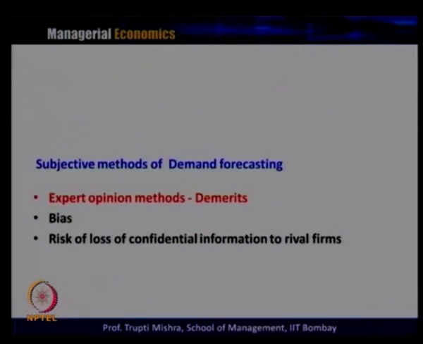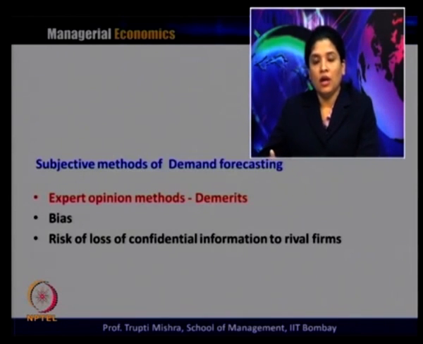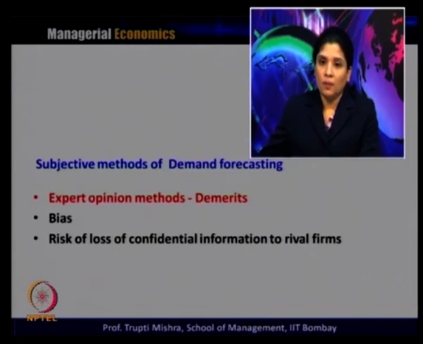What are the demerits? Here the challenge is to identify the proper expert who understands the objective of the firm, or why the producer is doing the demand forecasting. If the expert is biased, then the entire demand forecasting goes for a toss, because it will be biased.